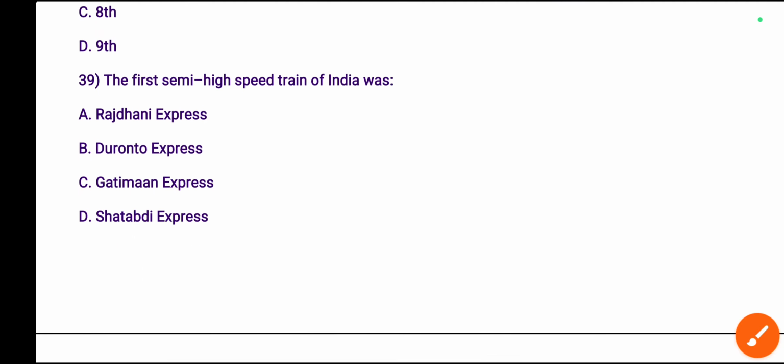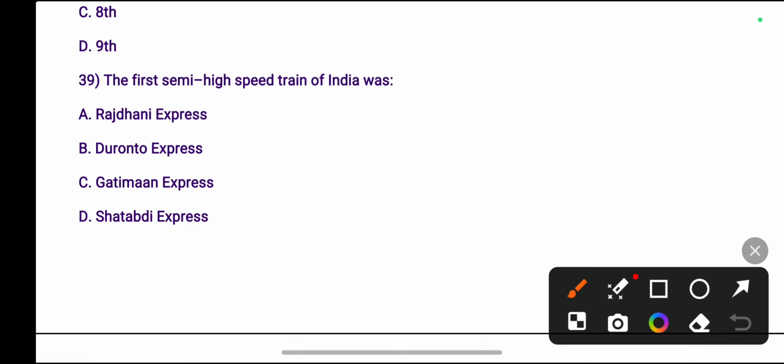Next, the first semi-high speed train of India was Rajdhani Express, Duronto Express, Gatimaan Express or Shatabdi Express. The right answer is Gatimaan Express. First semi-high speed train.